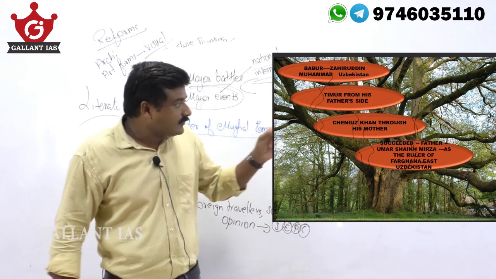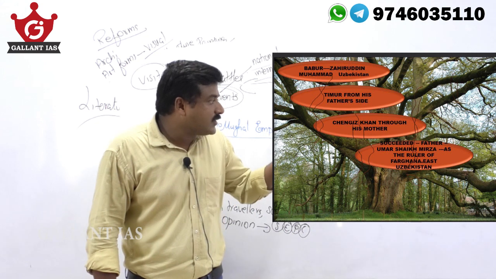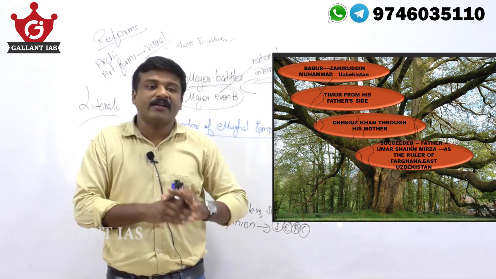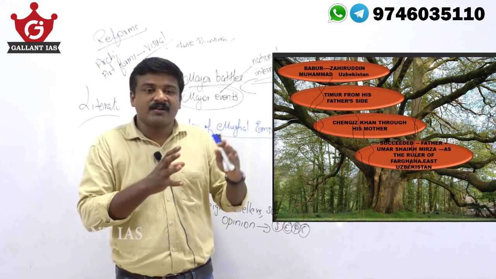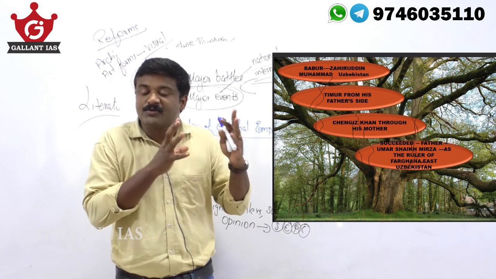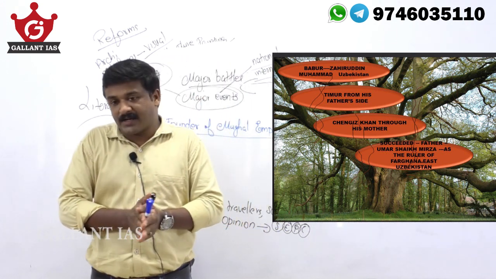Now, he succeeded his father Umar Sheikh as the ruler of Farghana. Farghana, I said, was a small kingdom in eastern Uzbekistan. So he was a ruler from Uzbekistan, a ruler of Farghana.